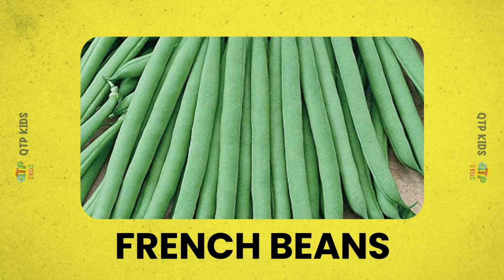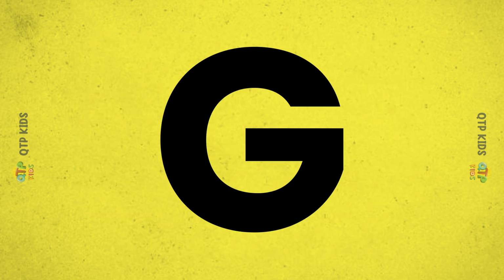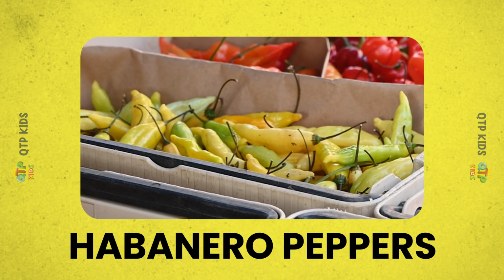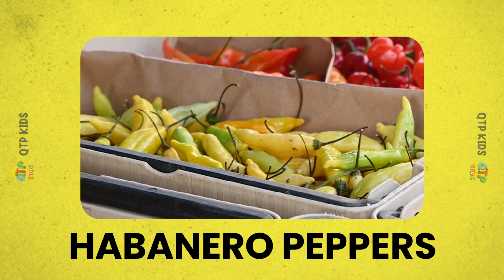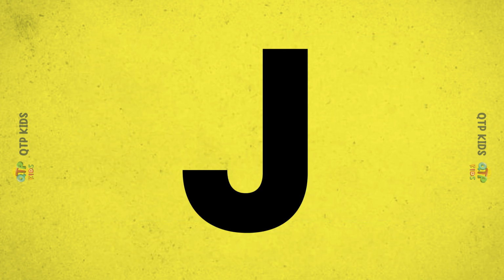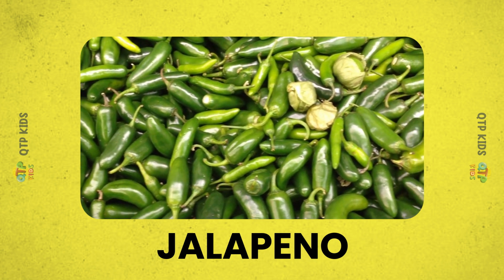F is for French beans. G is for ginger. H is for habanero peppers. I is for iceberg lettuce. J is for jalapeno.